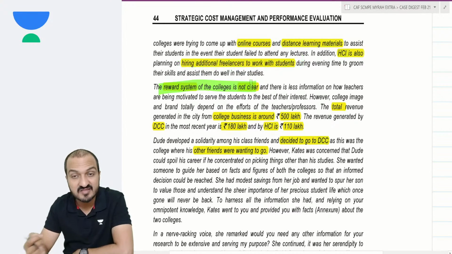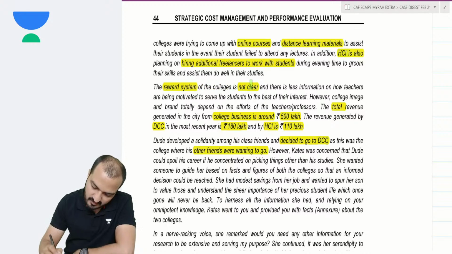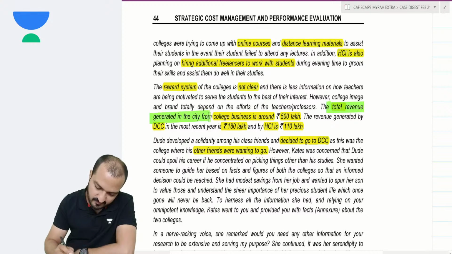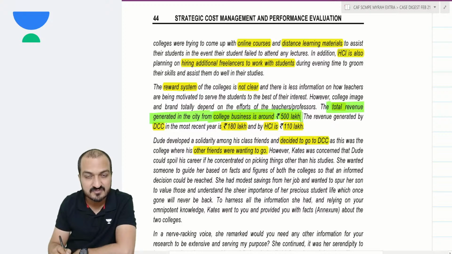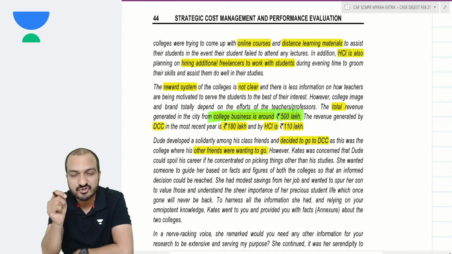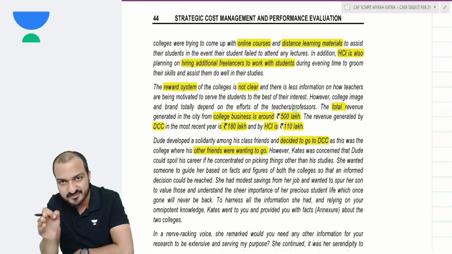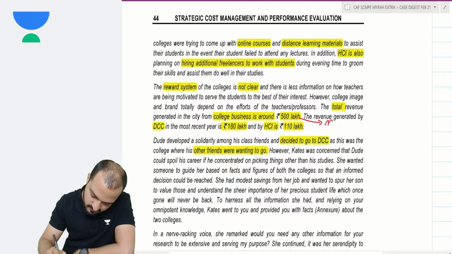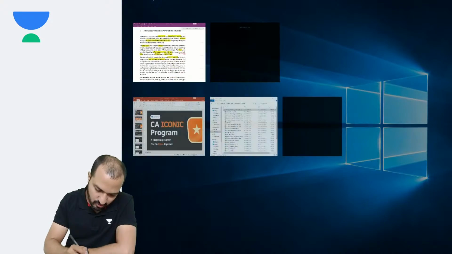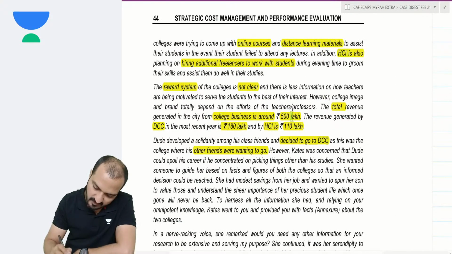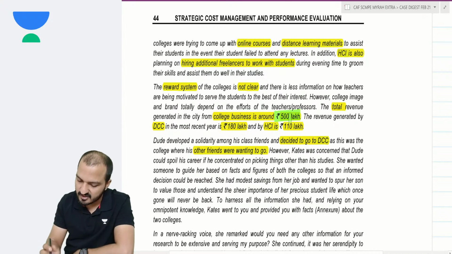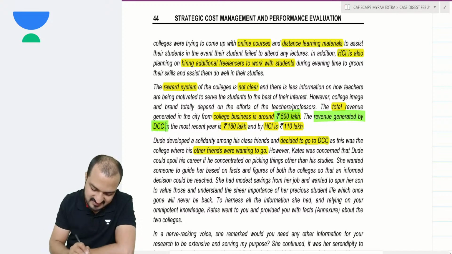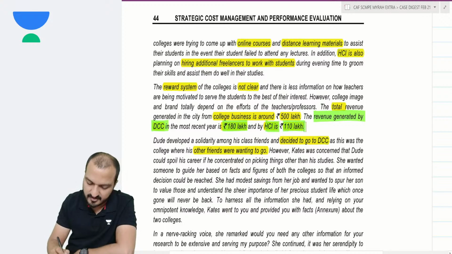How they reward the faculties, how they reward the teachers, it's not clear at all. The total revenue generated in the city from college business is around 500 lakhs. This is like market size. The total college revenue in the city, meaning total revenue of all colleges in the city, is 500 lakhs. This becomes the market size, and out of that 500 lakhs total revenue generated by all colleges, revenue generated by DCC is 180 lakhs and HCI is 110 lakhs.